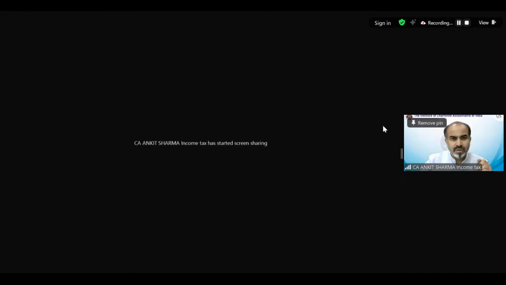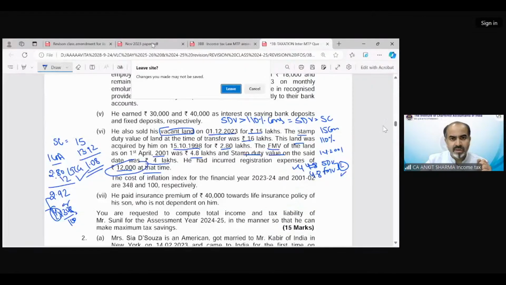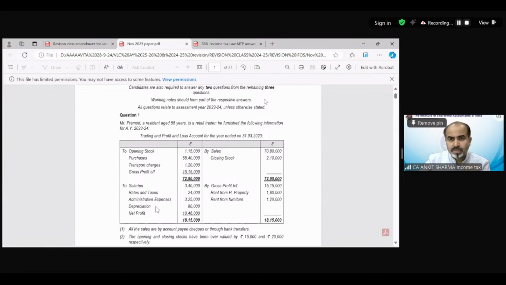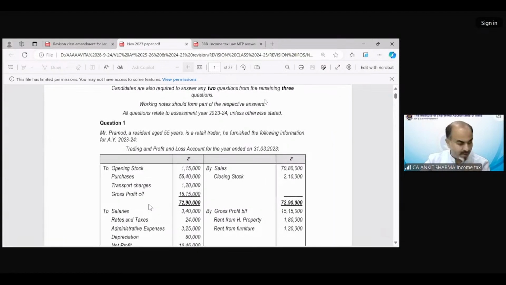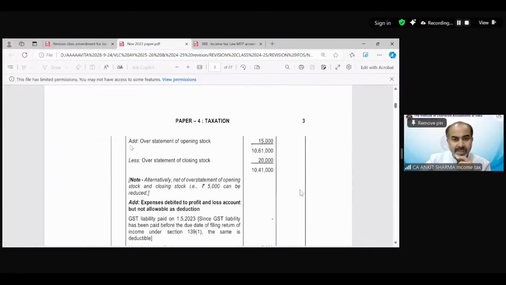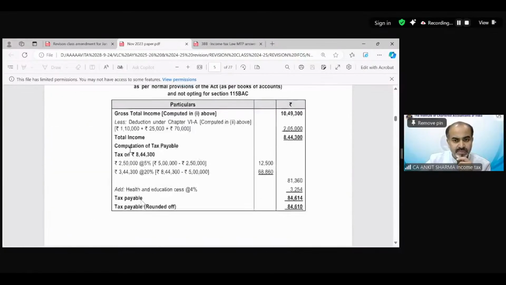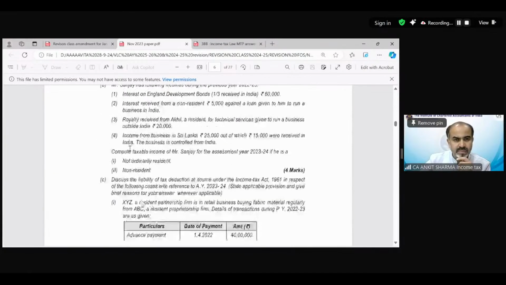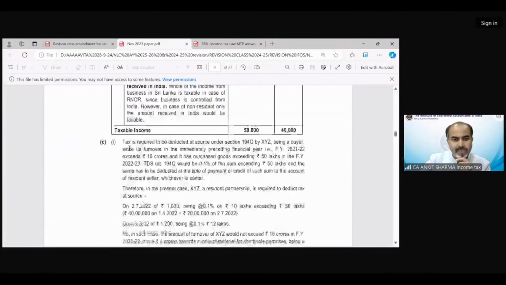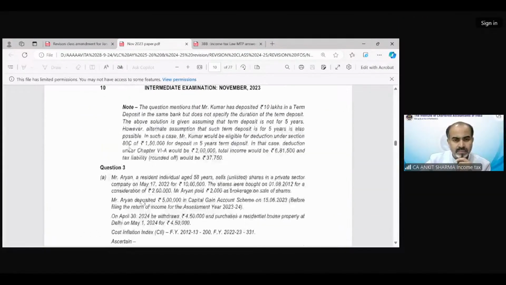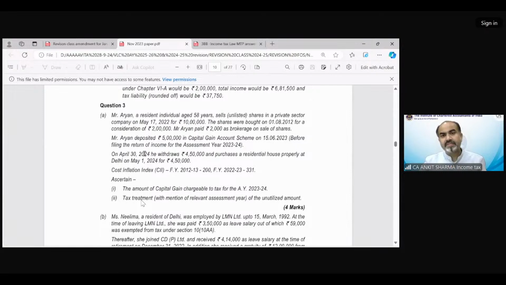Now we are going to solve the next question, that is from November. The November question number 3A is related to capital gain provision. Here we have the question.